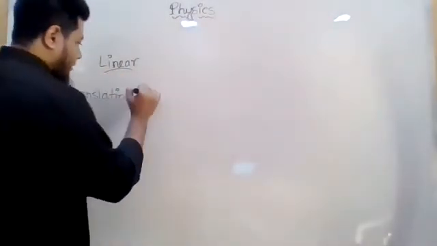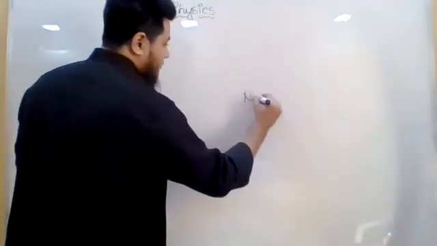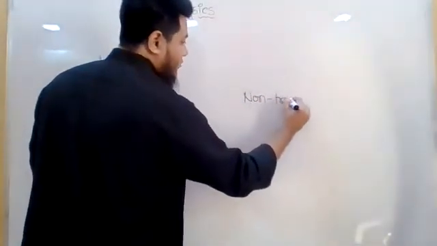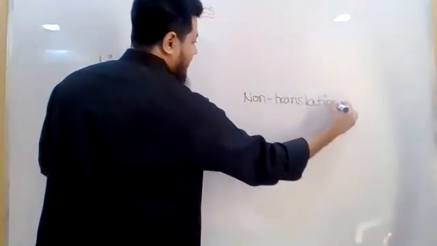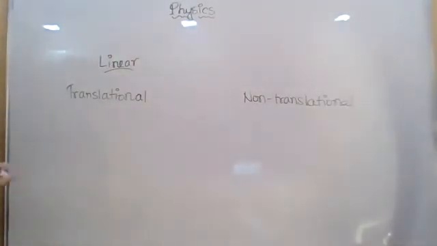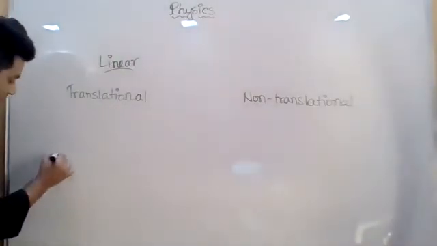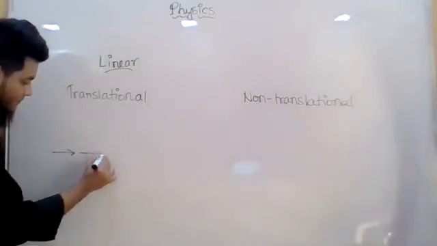Translational motion and non-translational motion. It is explained with a figure in your textbook. You need to understand if you try to look at the difference. Let us say this is a plane.